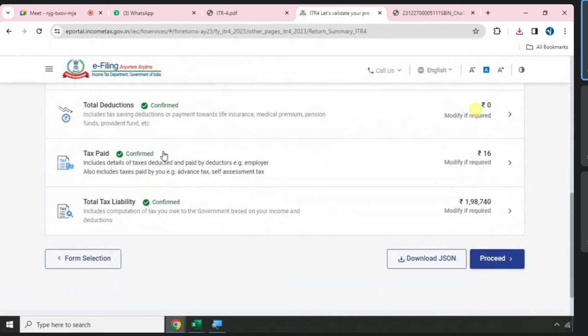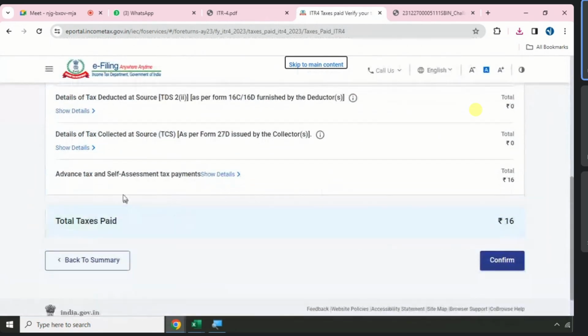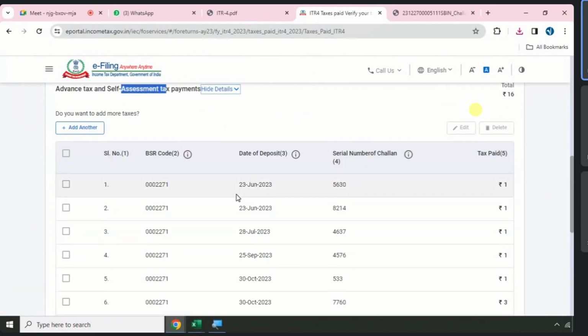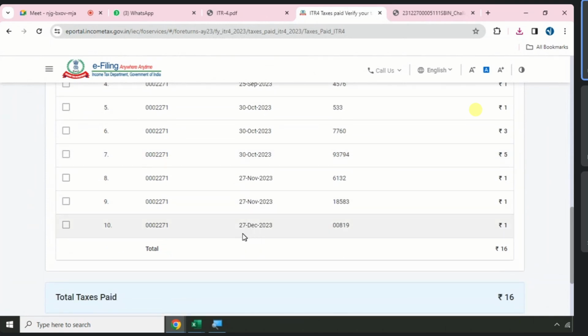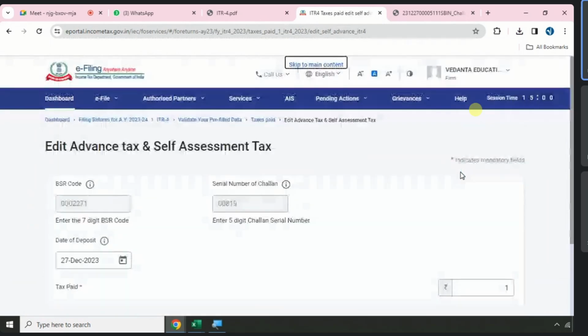I go to taxes paid, I go to assessment tax, show details, today's date. What is today's date? 27th of December. Can you see the last date? 27th of December. 1 rupee paid. I click on the button. I am going to replace, click on the button edit. Just for our practicals, I paid 1 rupee.